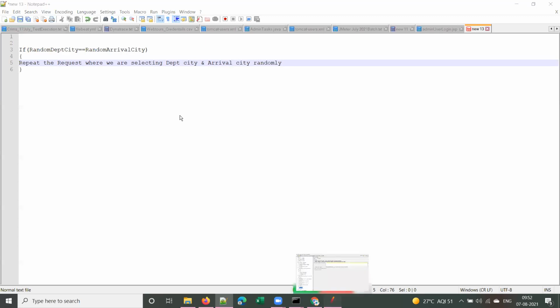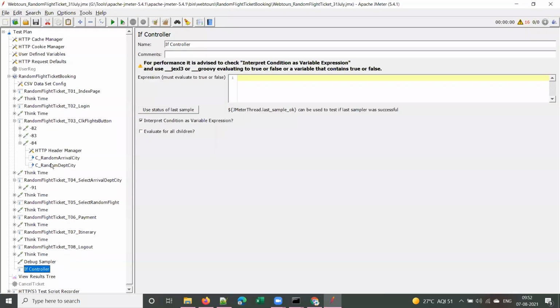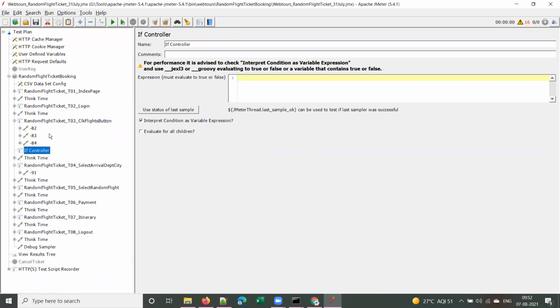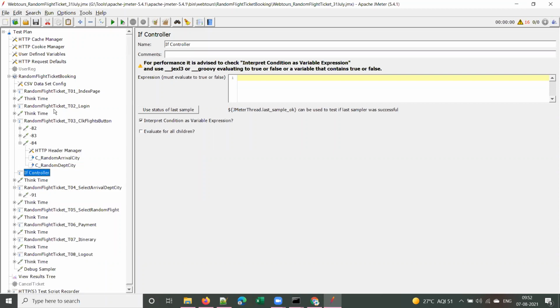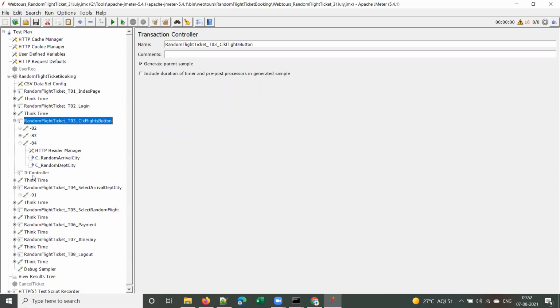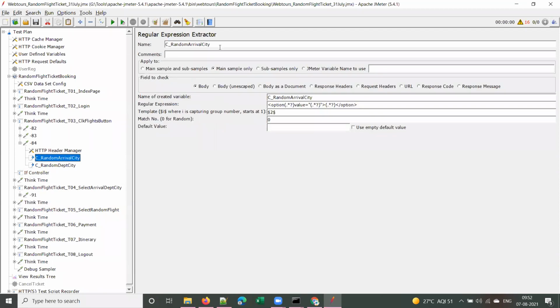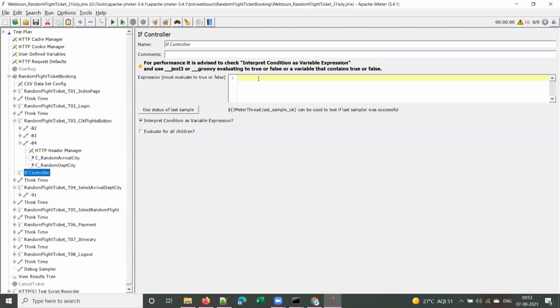So where should I keep that step? I'll drag it to this place, once I get the departure and arrival city, once this request is completed. Then I need this if controller, isn't it? Let's see how to do this. Copy those variables and write like this.